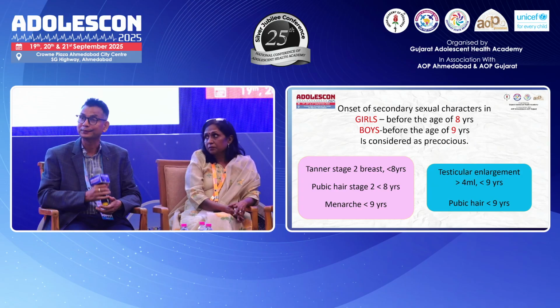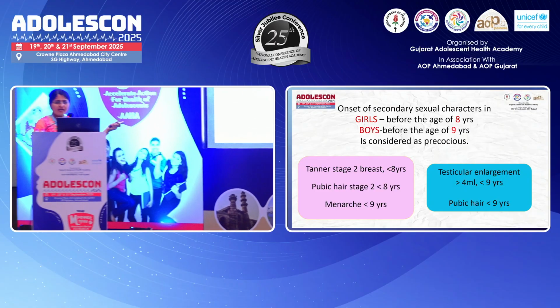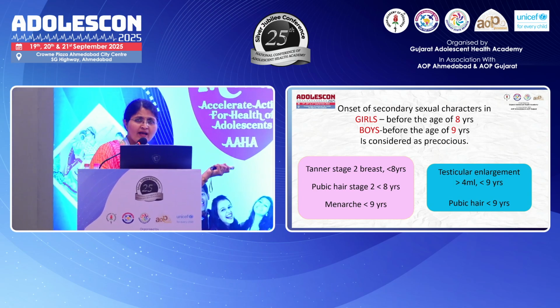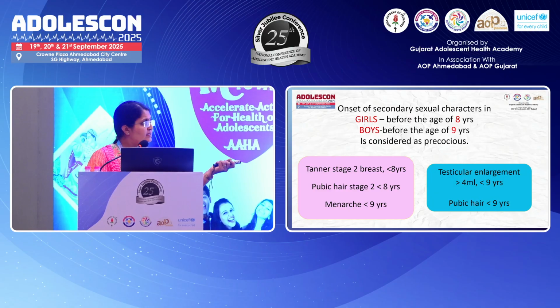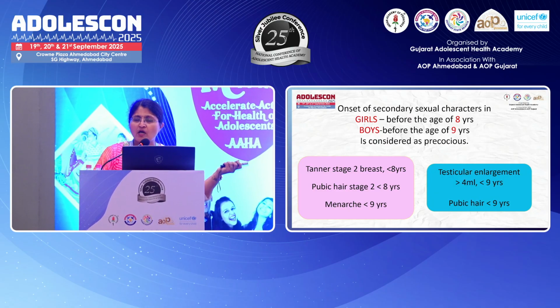Yes. Thank you. So any girl who has a Tanner stage breast 2 below the age of 8 years, pubic hair stage 2 below the age of 8 years, or has periods before the age of 9 years, and remember for boys it is going to be measurement of the testicular volume. So any testicular volume more than 4 ml in a boy less than the age of 9 years, here we are looking at a case of precocious puberty. It remains to determine whether it is central or peripheral, but this is a case of precocious puberty.